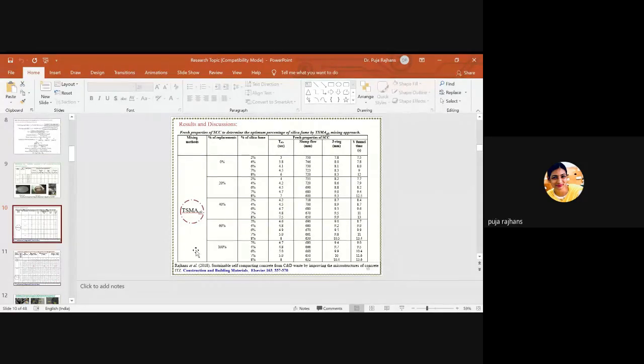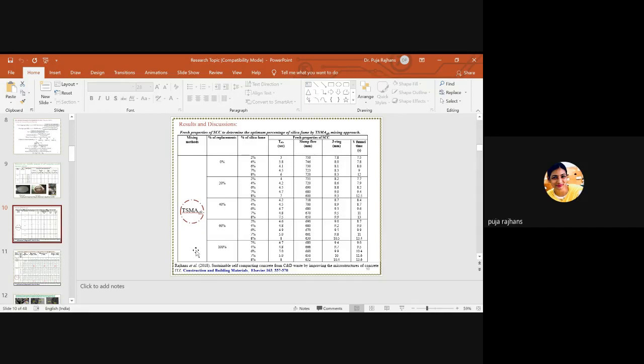When we are going for normal concrete, we have to fulfill the slump for workability or the compacting factor to say that this is workable. For self-compacting concrete, we have different fresh properties. So for these different fresh properties, we need to fulfill all the guidelines.